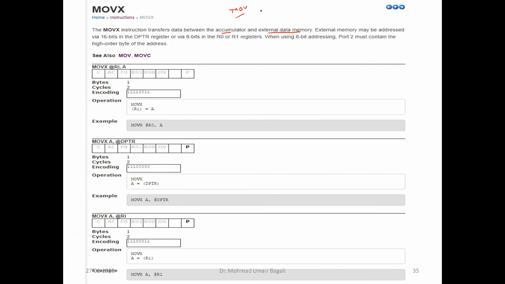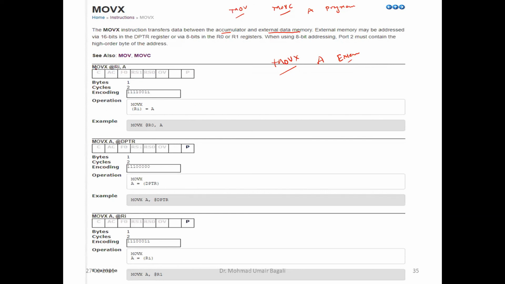Between the RAM and accumulator or an immediate value, we have various forms of MOV. MOVC works between the accumulator and program memory. Now MOVX, this instruction is used to exchange data between where? The accumulator and external memory. Not internal RAM we are talking about, but external memory. When we have an external memory, then we can use MOVX, right?